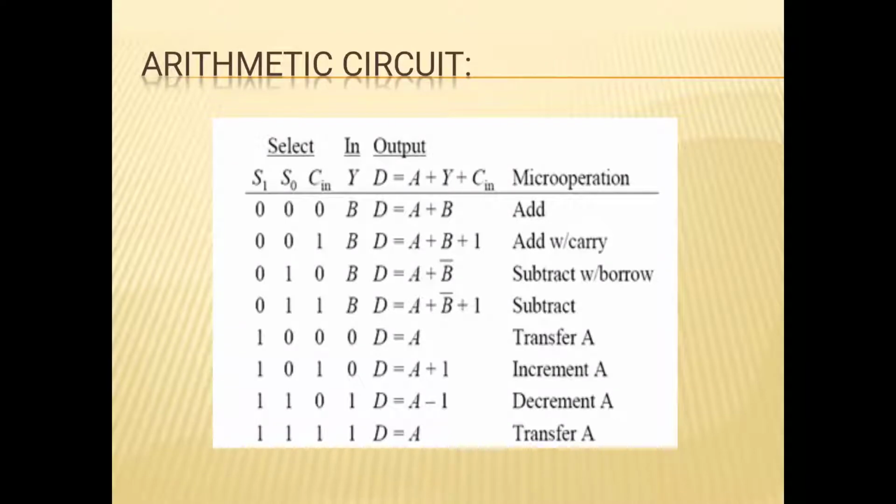So we know that whenever we have 3 inputs, we have 8 possible states: 0 0 0, 0 0 1, 0 1 0, 0 1 1, 1 0 0, 1 0 1, 1 1 0 and 1 1 1. And we have the input Y, that is B. The output D will be A plus Y plus Cin.